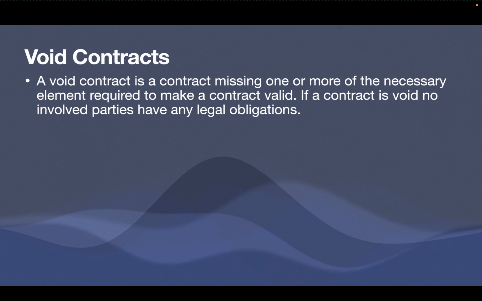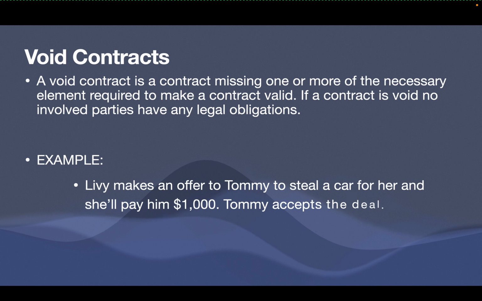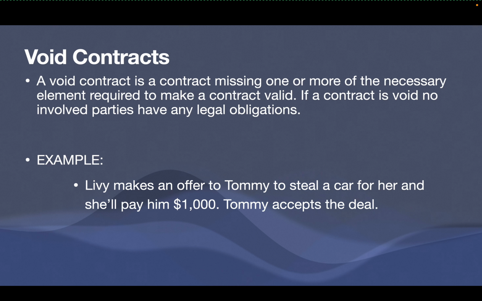Void contracts. A void contract is a contract missing one or more of the necessary elements required to make a contract valid. If a contract is void, no involved parties have any legal obligations.